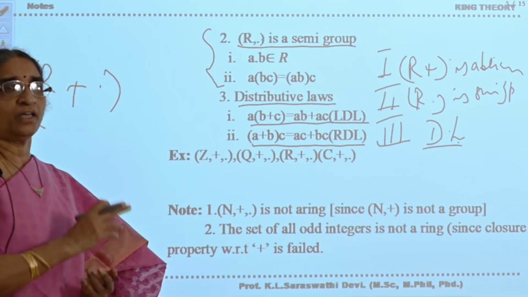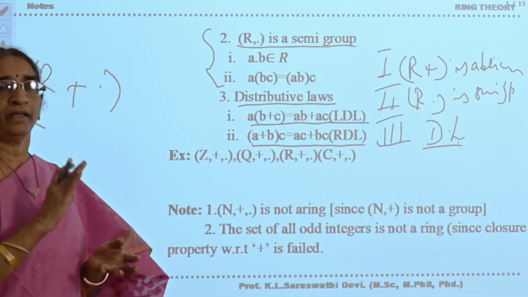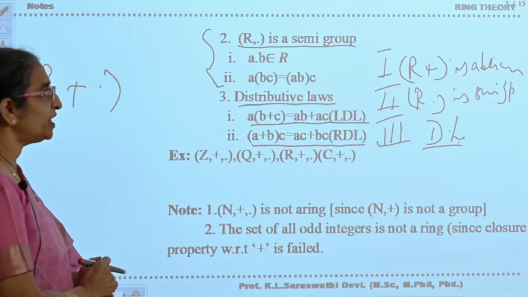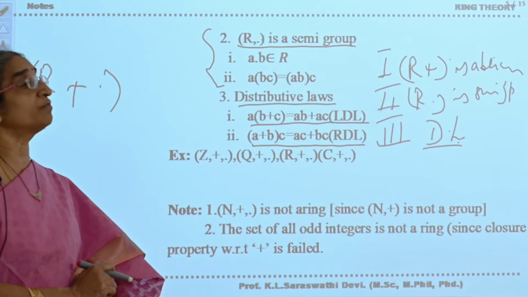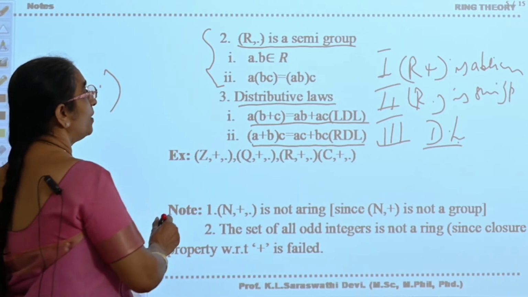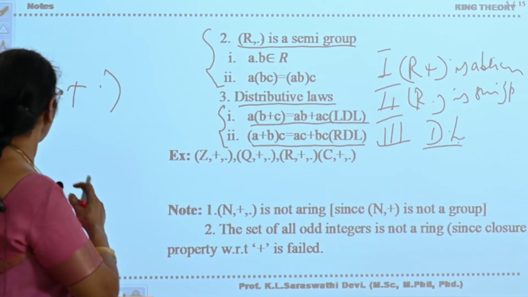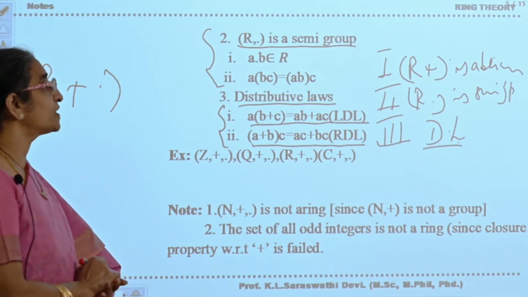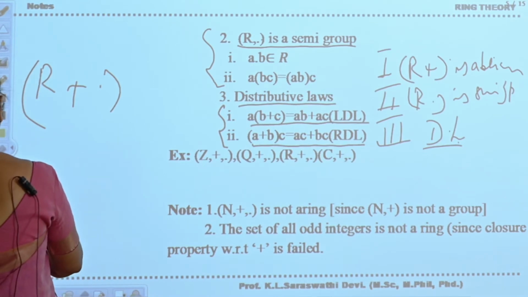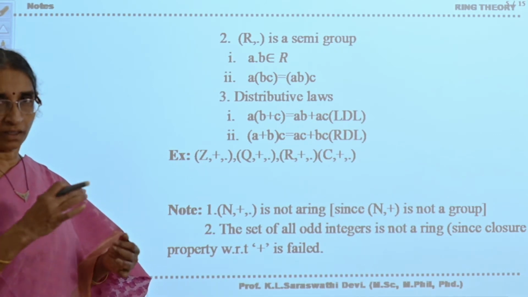An abelian group means it should satisfy closure, associativity, existence of identity, existence of inverse, and commutativity. Next, a semi-group means closure and associativity with respect to multiplication. Now the last one is combining these two together, that is, the two operators equipped with R together should satisfy the distributive laws. Then you will say that it is a ring. Now I think the definition of a ring is clear to you.